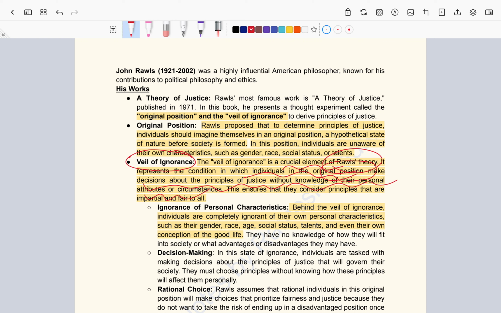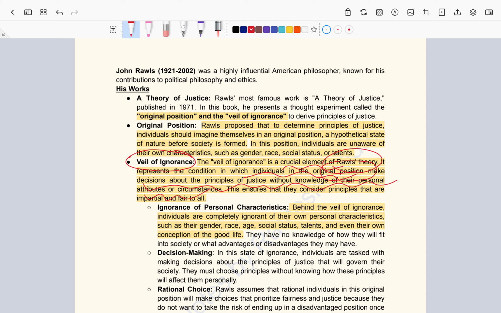For example, there is no denying that people of the weaker section, if they think they will be the weaker section in the society in the future, will definitely favor certain policies which benefit them. Don't you see? Certainly some factor might have influenced those people, right or not? So to avoid this and to have an ideal society in which justice can prevail in every sense, John Rawls advocates the original position and the veil of ignorance.